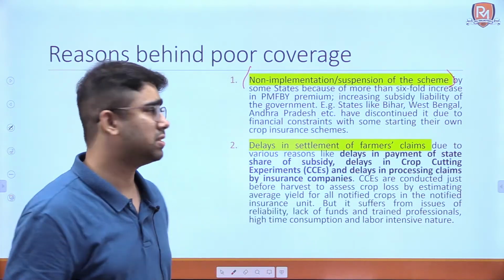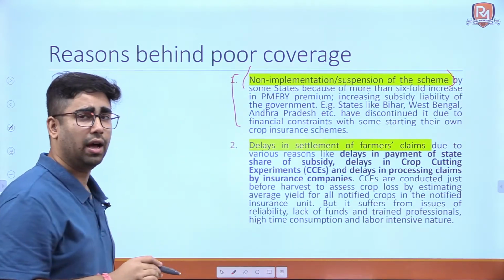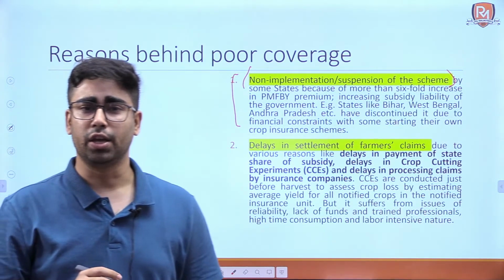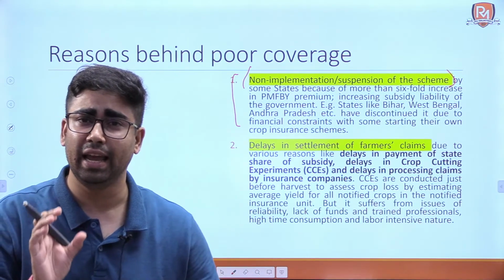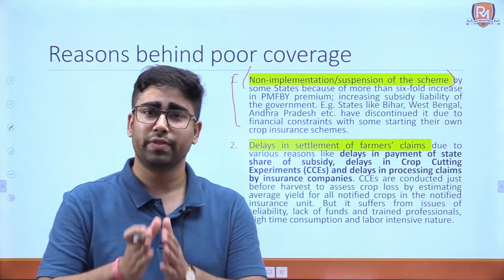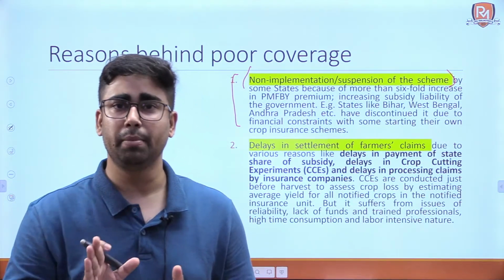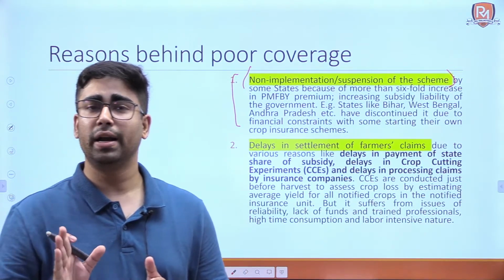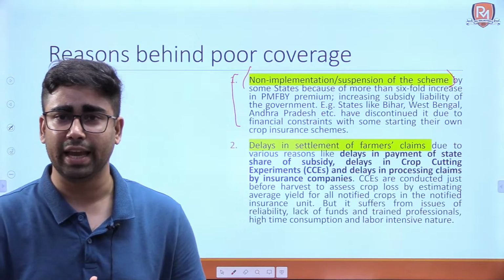That's why they suspended it. Okay, so this is one reason why its coverage is poor. Now the second reason for this poor coverage is that there is delay in settlement of claims. Now this delay may arise because of the delay in payment of premiums by the government. The farmer has paid his premium, but the state government has still not given the premium to the insurance company. That is one possible cause of delay.